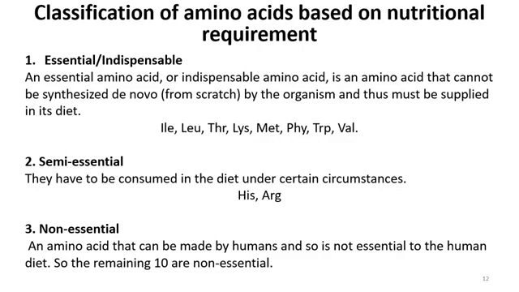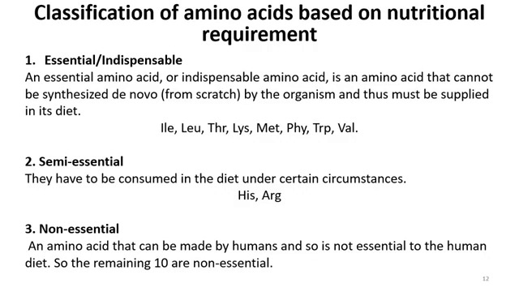Basically arginine and histidine are categorized with the essential amino acids, but they are said to be semi essential amino acids. Why? Because the human body can sometimes synthesize histidine and arginine too, but under certain circumstances we need to consume them in our diet. That's why they are called semi essential amino acids.